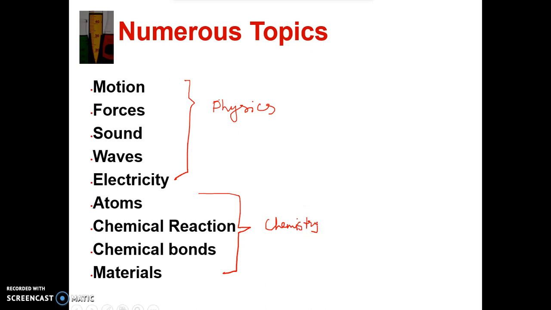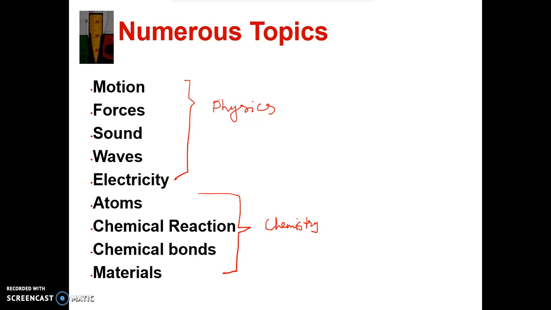So we are going to start with chemistry first in our first semester, and then we are going to cover some of the topics of physics in our second semester. We'll be doing a lot of hands-on and experiments in these topics. So if you're talking about motion, we are going to study about some of the laws of motion. The laws of motion was given by Sir Isaac Newton in 1600.